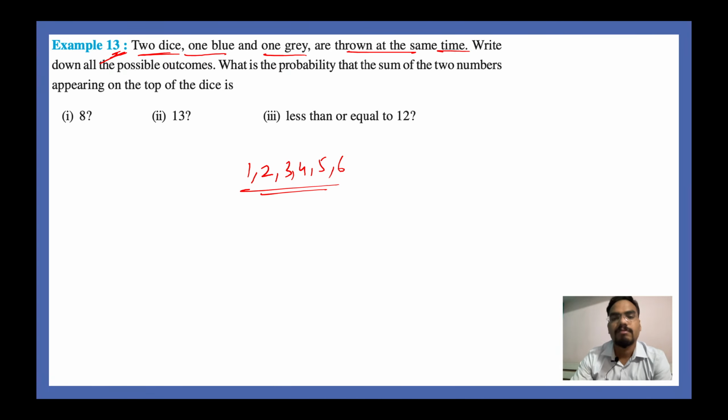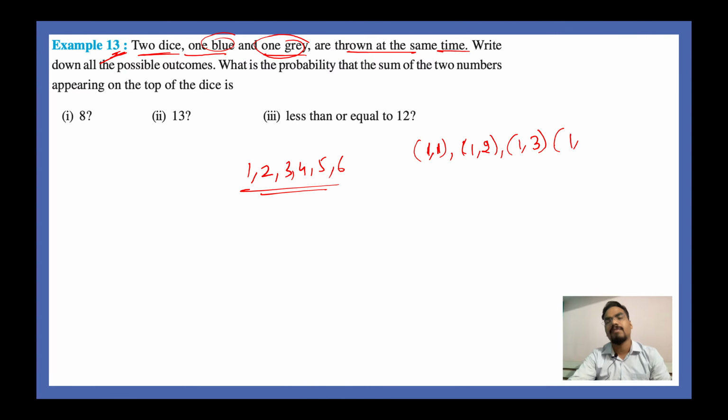I'll show you. Let's say when you throw the blue dice, you get 1 on the blue dice, and when you throw the grey dice at the same time, you get 1 on the grey dice as well. So this is one outcome. It is also possible that you get 1 on the blue dice and 2 on the grey dice. Also, you can get 1 on the blue dice and 3 on the grey dice.